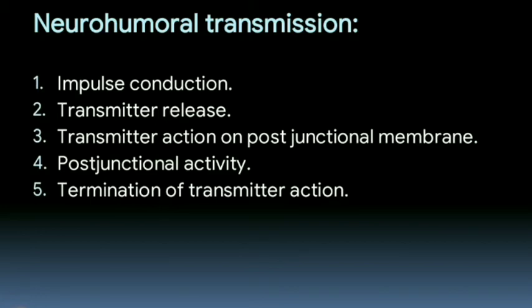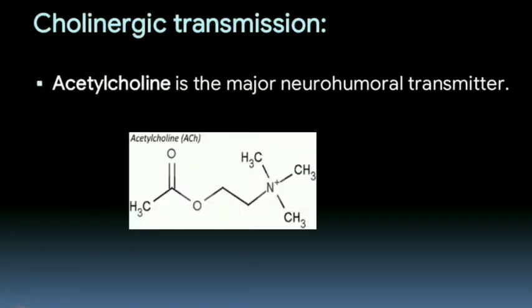Neurohumoral transmission. This transmission implies that nerves transmit their message across synapses and neuroeffector junctions by release of chemical messengers. This is called neurohumoral transmission. It has 5 steps: impulse conduction, transmitter release, transmitter action on the post-junction membrane, post-junction activity, and termination of transmitter action. But what is the transmitter here in the cholinergic system?